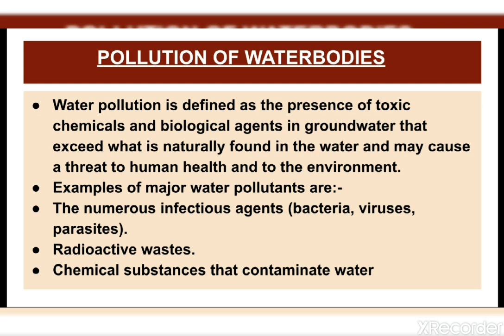This waste is a major water pollutant and results from mining activities, power plants or natural sources. The third one is chemical substances that contaminate the water, which can be either organic, such as pesticides, plastic, oil or detergents coming from domestic, industrial or agricultural waste, or inorganic, such as acids, metals, salts or domestic and industrial effluents.